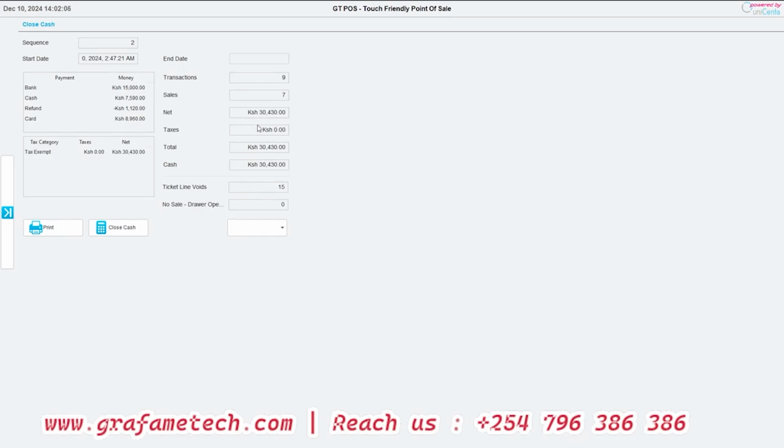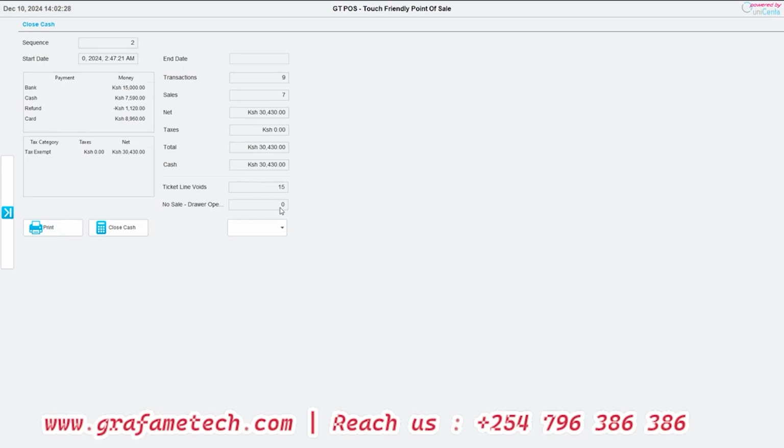Higher sales. Another good thing with the system, since I don't have the cash drawer, it will not read the number of times that drawer has been opened. Line voids. What was deleted? What was edited?